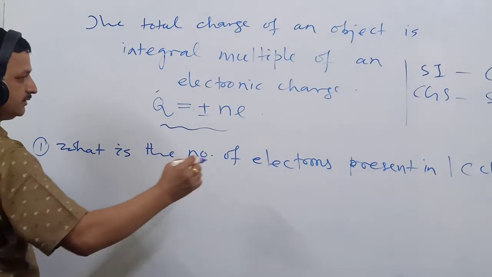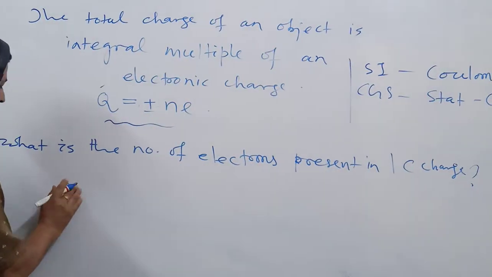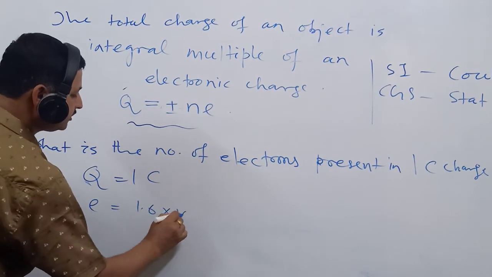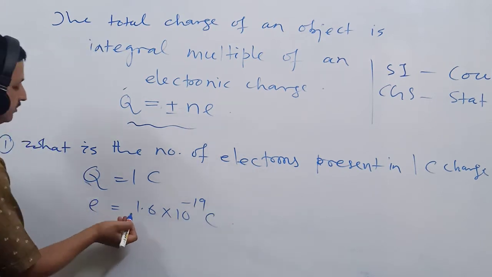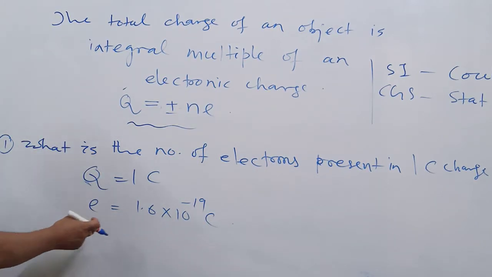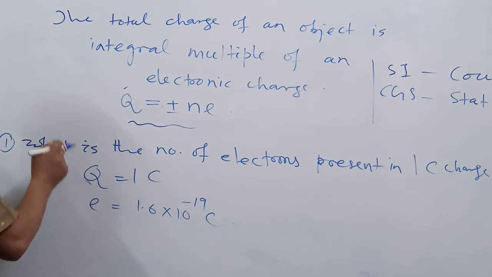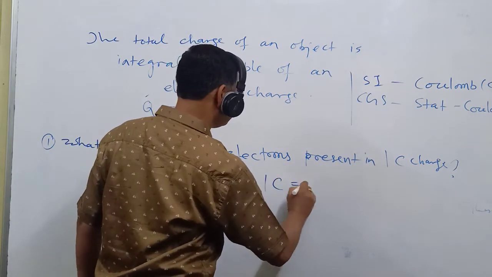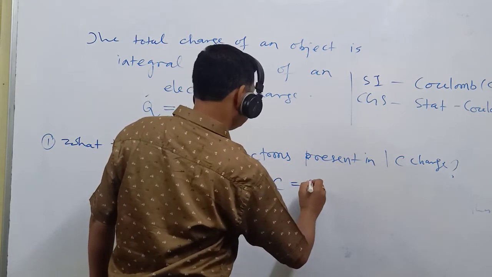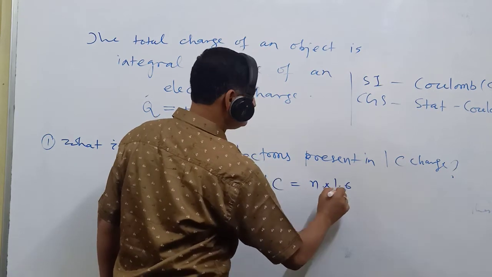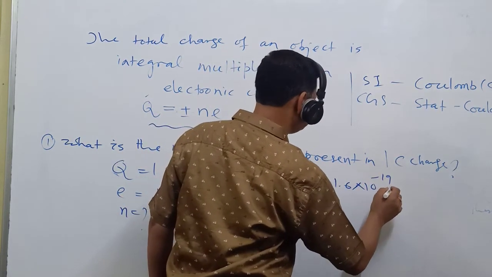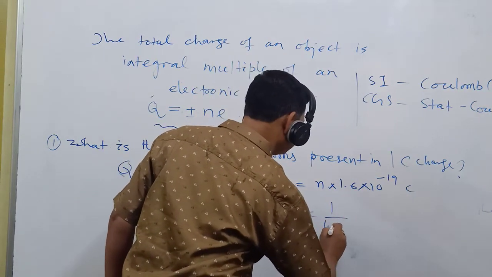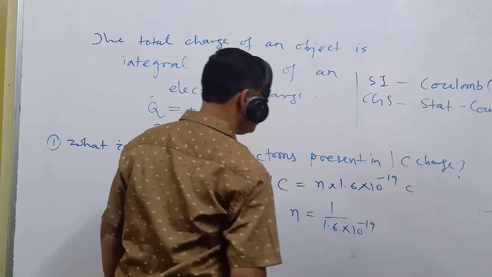The given data is like this: Q equals 1 coulomb, e equals 1.6 into 10 to the power minus 19 coulomb. Why have I not given any negative sign? Because this is always written in magnitude format, because this is a scalar quantity. Now N is the question mark. Putting in the formula, 1 coulomb equals N into 1.6 into 10 to the power minus 19 coulomb. So N equals 1 by 1.6 into 10 to the power minus 19.